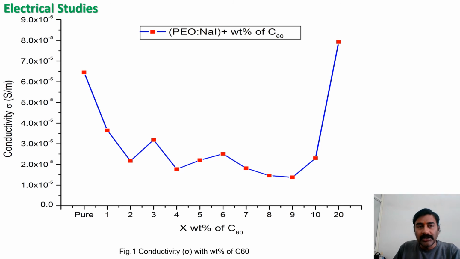Coming to the conductivity part, you can see the conductivity keeps changing as we increase the concentration of fullerene in the host. You find the conductivity increases abruptly at 28% concentration. The random change or variation in conductivity can be understood by the percolation model.